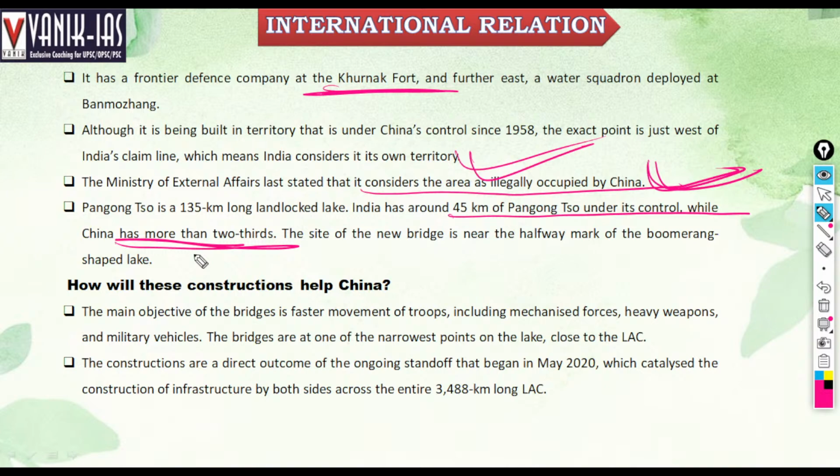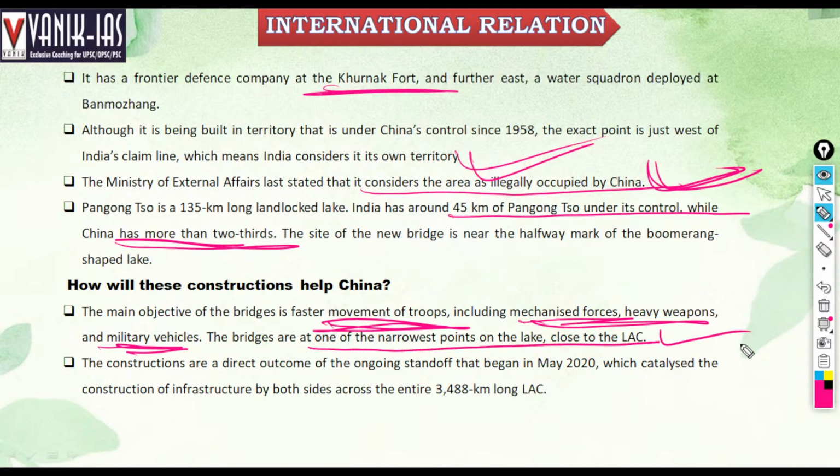How will this construction help China? The main objective of these bridges is faster movement of troops, including mechanized forces, heavy weapons, and military vehicles. The bridges are at one of the narrowest points of the lake close to the LAC. So in case of any emergency, that will help in the movement of troops, including mechanized forces, heavy weapons, and military vehicles.